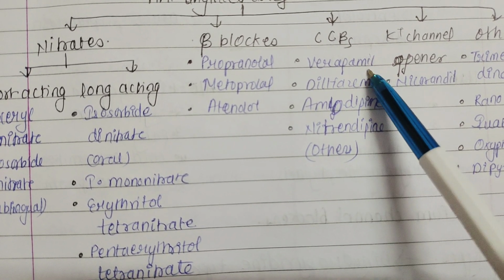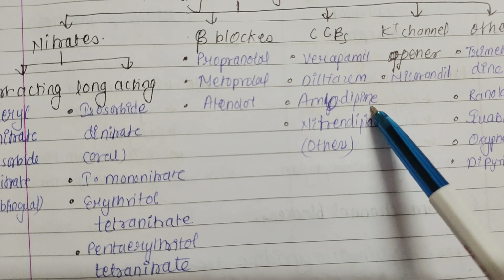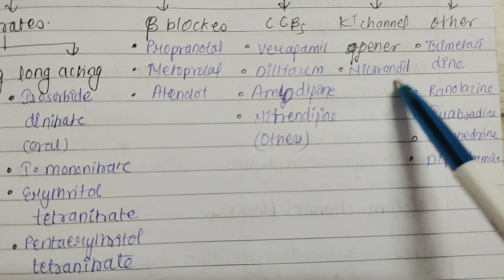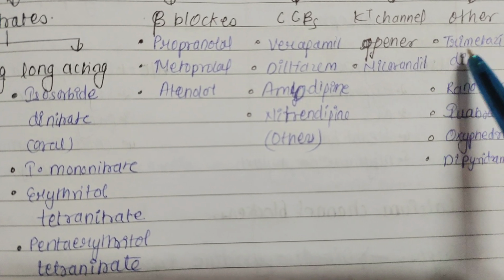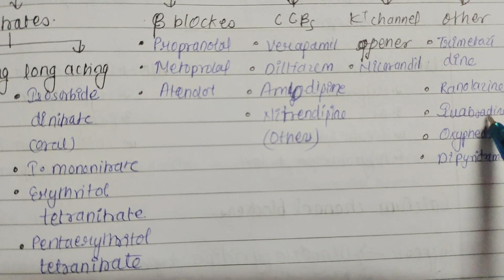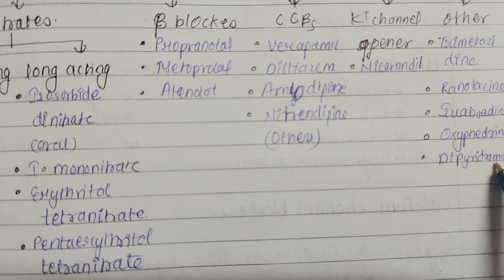Calcium channel blockers are verapamil, diltiazem, amlodipine, nitrendipine. Potassium channel opener is nicorandil. Others are trimetazidine, ranolazine, ivabradine, oxyfedrine, and dipyridamole.